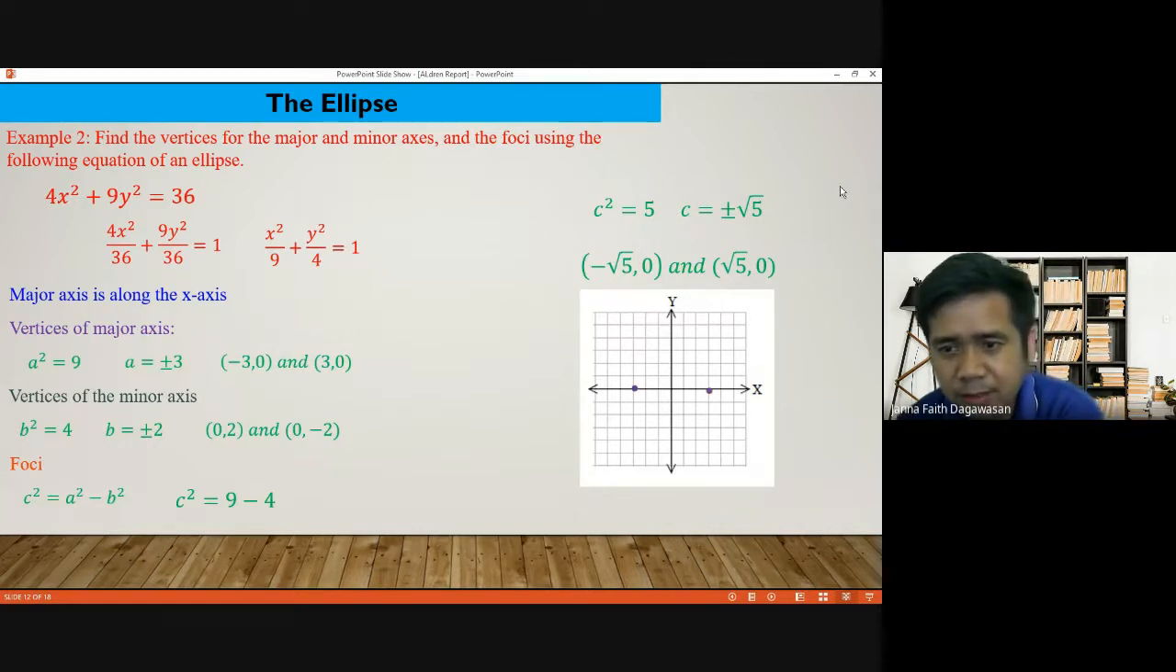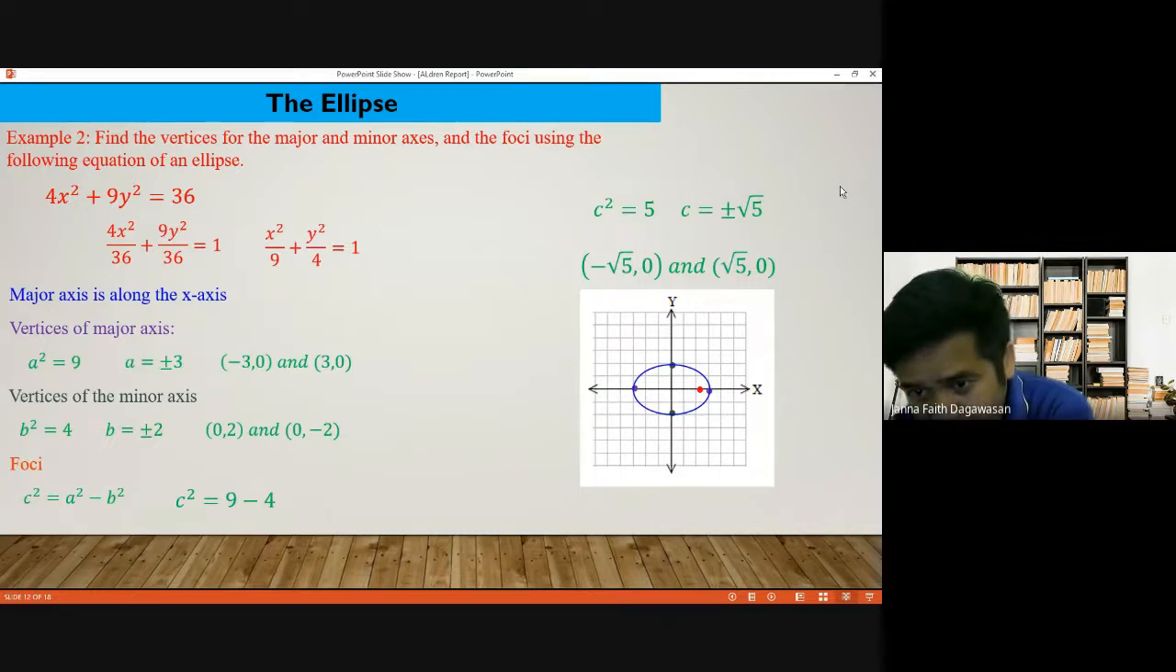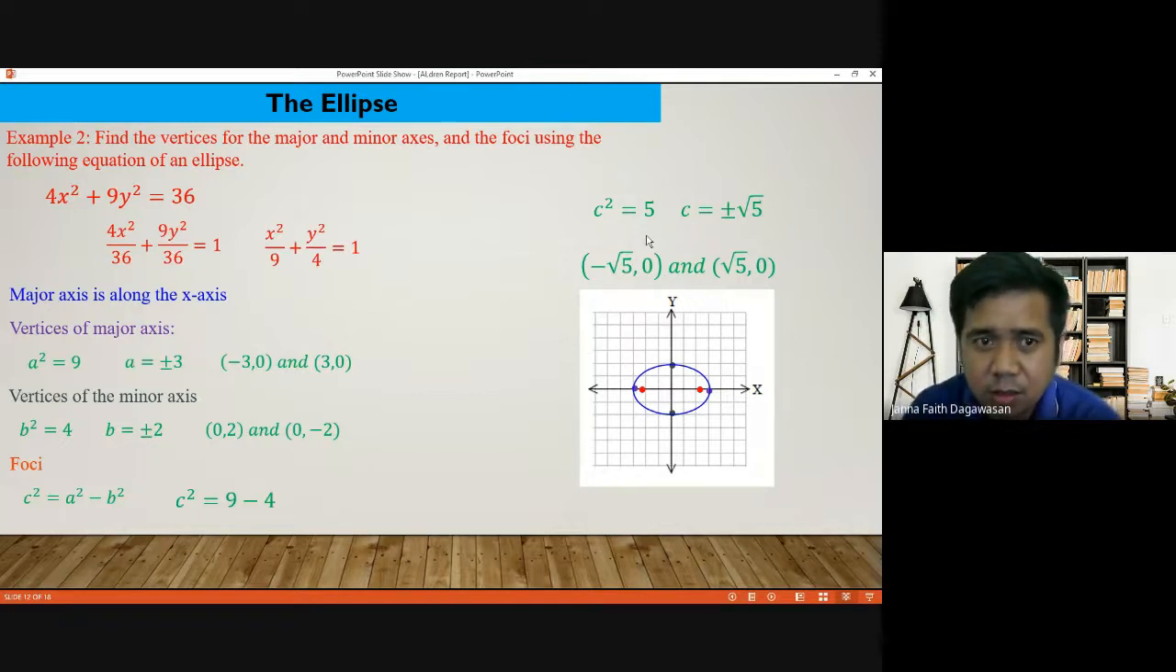Here, color violet for the major axis. Color black, our minor axis. Very good. Connect them together. So that is our ellipse. Our foci are 2 point something. And this is our equation and the ellipse based on this given equation.